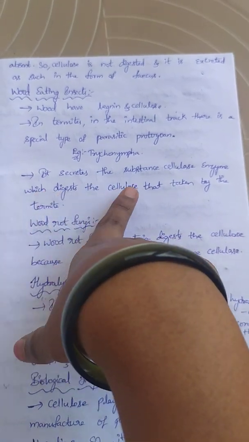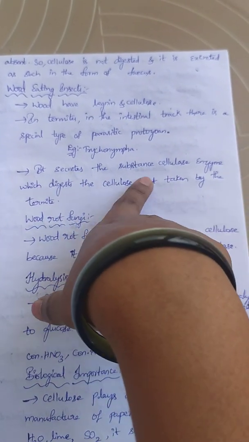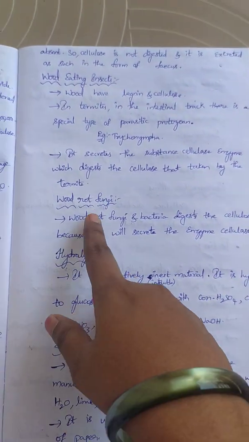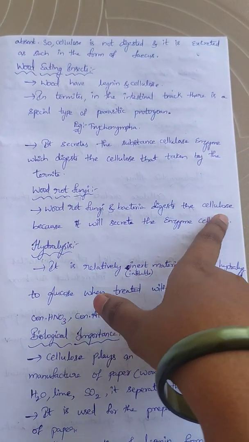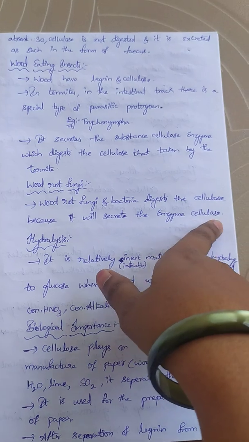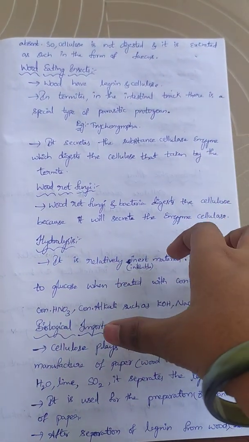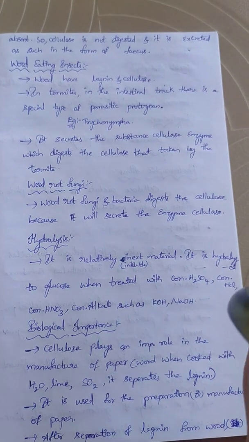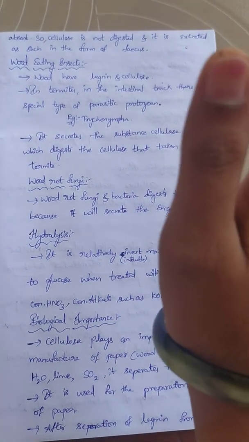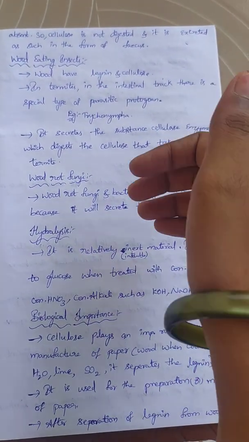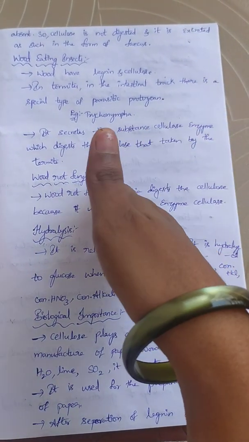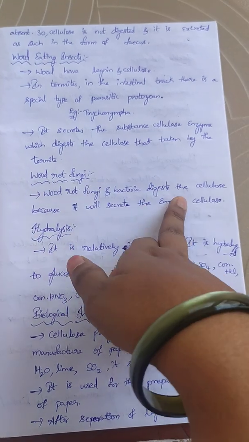Next, wood rot fungi and bacteria digest cellulose because they secrete the enzyme cellulase. Whereas humans can't secrete cellulase, and hence cannot digest cellulose, ruminants, wood-eating insects and wood rot fungi can digest cellulose because of the cellulase enzyme.